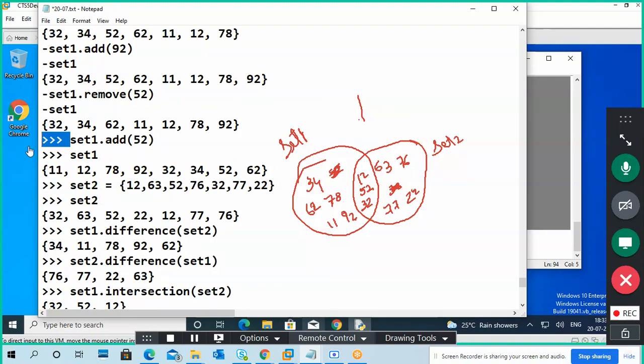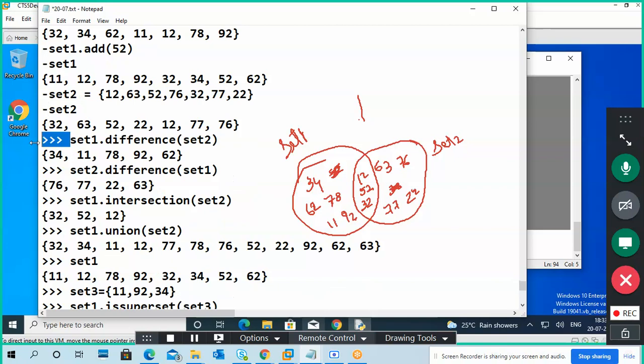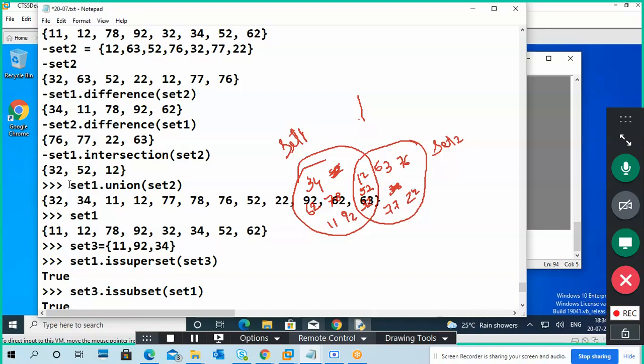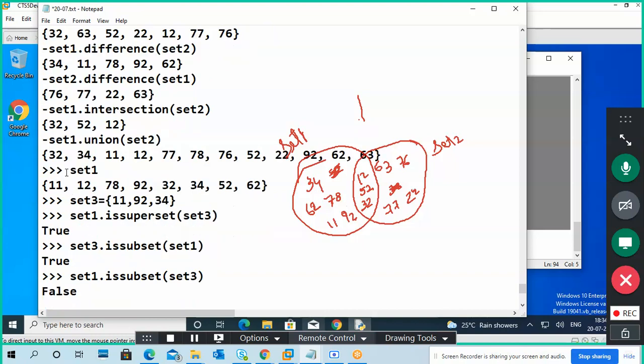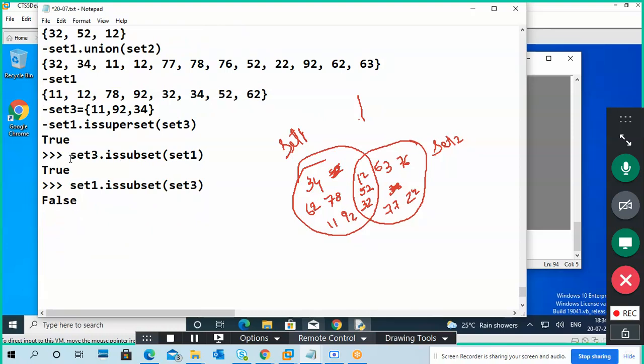Guys, got the point? What is a set? It is unordered. We can't replace the data. We can add and remove particular data, but we cannot replace data like in a list. It is unindexed and unordered, so we can't use indexing here.